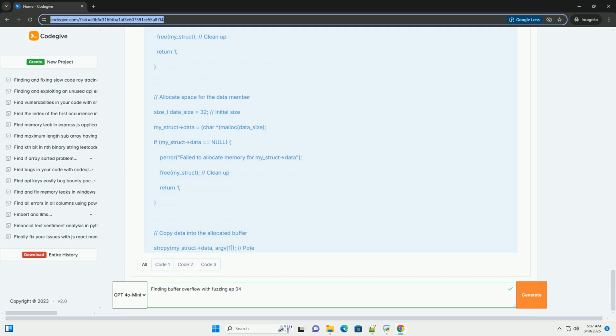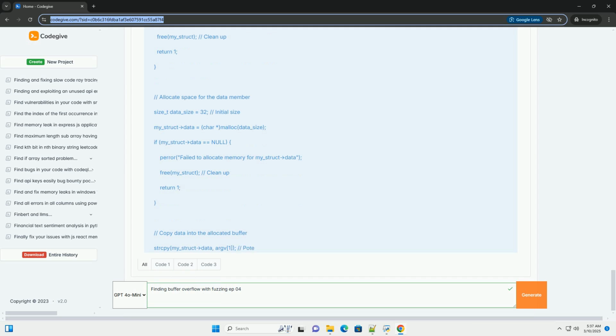Example 2, gets overflow. Vulnerability: the gets function reads a line from standard input into buffer without any bounds checking. This is a textbook buffer overflow. Gets is so dangerous it has been removed from the C standard library in later versions. Fuzzing: any input longer than buffer_size minus 1 bytes will trigger the overflow.